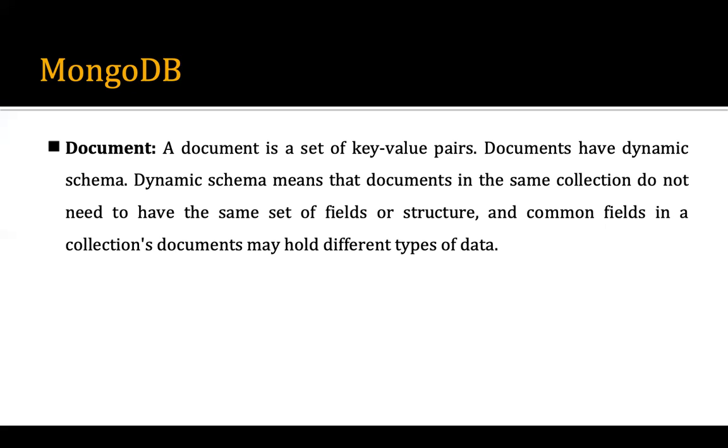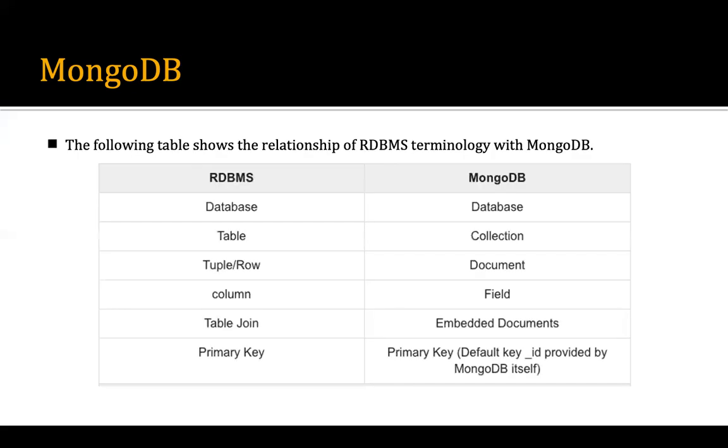So to store those type of data, we'll use the JSON format. In MongoDB we can use it in the form of document. If you want to relate the relational database and MongoDB, what is the difference? Here, the database is called database, table is called collection, tuple or row is called document, column is called field, table join. If you join two tables, here it is called embedded documents.